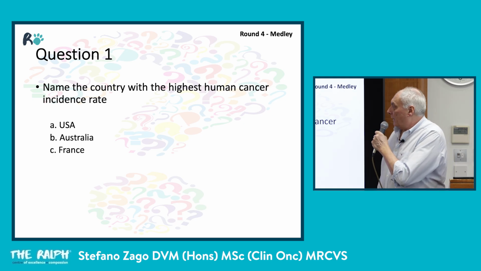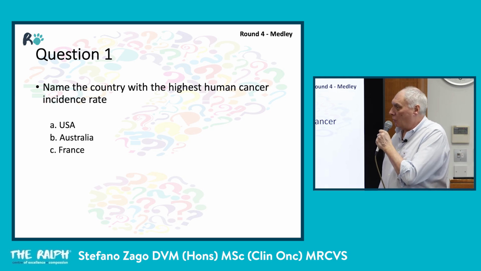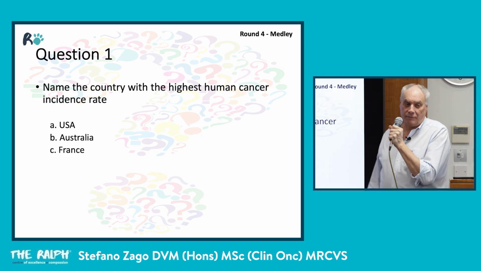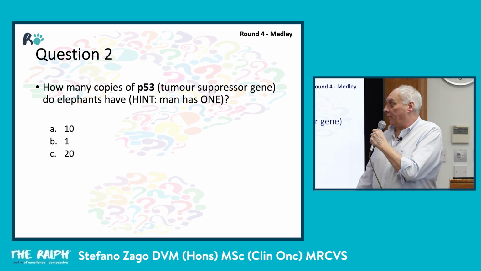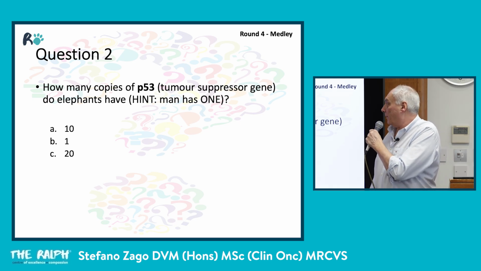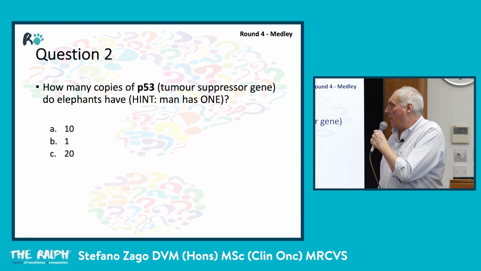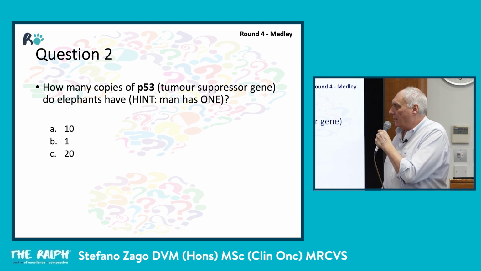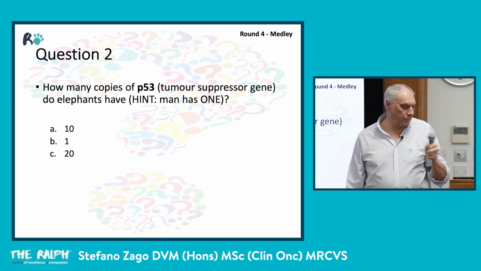So name the country with the highest human cancer incidence rate. A. USA. B. Australia. C. France. Number 2. How many copies of P53, which is a tumor suppressant gene, do elephants have? Hint, man has 1. A. 10. B. 1. C. 20.